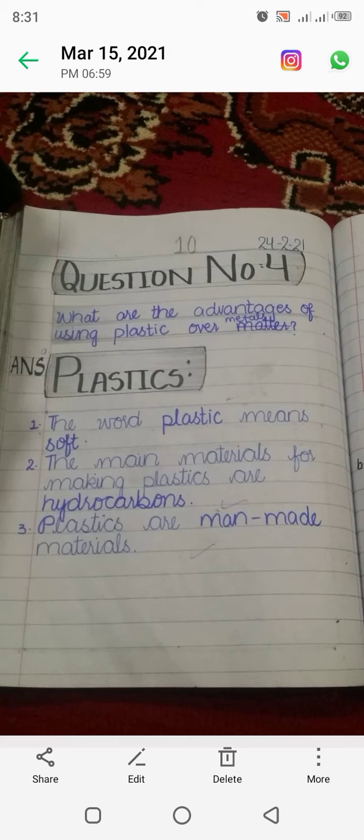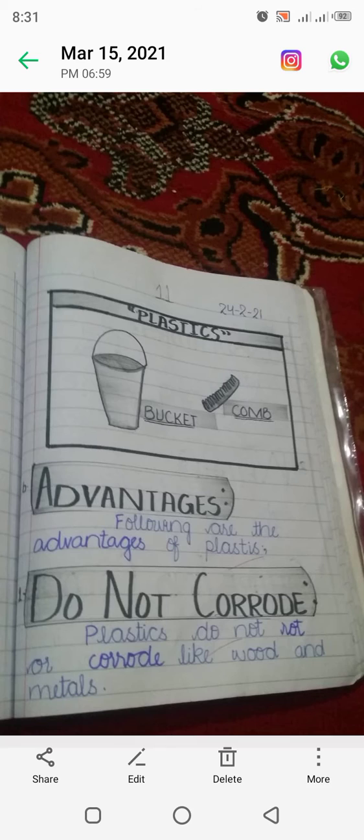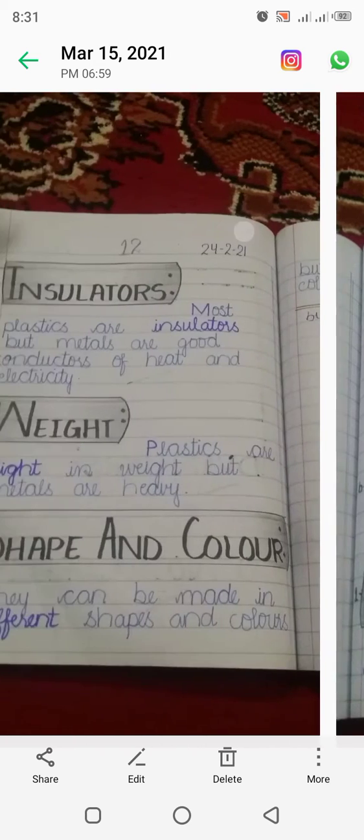They are made by man. You can see in that picture the bucket and the cone, both are composed of plastics. Coming towards the advantages, following are the advantages of plastics. Do not corrode. Plastic does not rot or corrode. Rot and corrode means खराब होना या जंग लगना. So plastic does not corrode or rot like wood and metals.